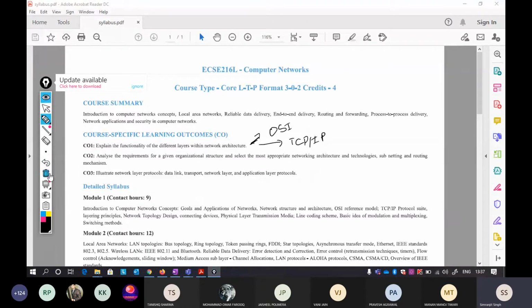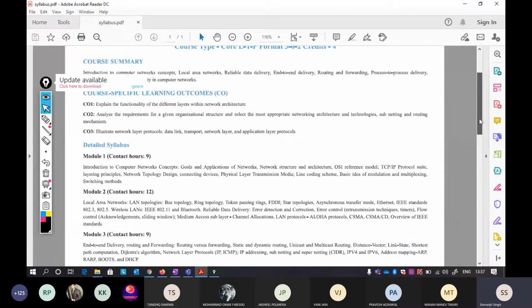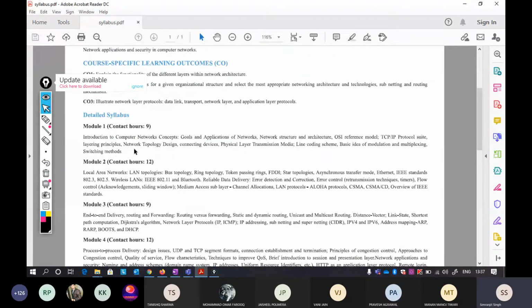Okay, so if you see the syllabus here, module 1 covers only the basic theory concepts: introduction to computer networks, goals and applications of networks, some network structure and architecture, the OSI reference model that I already talked about. This is a very widely used reference model. And then there is TCP/IP. So these two are some of the most important things.